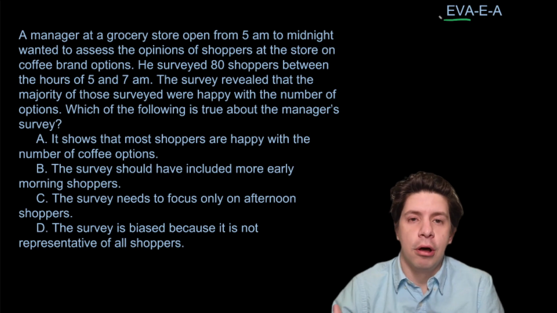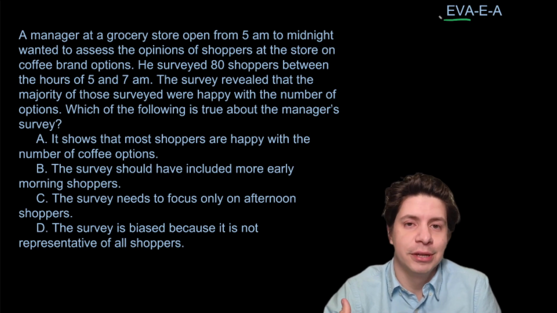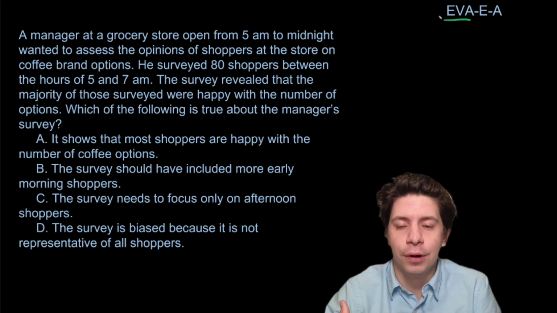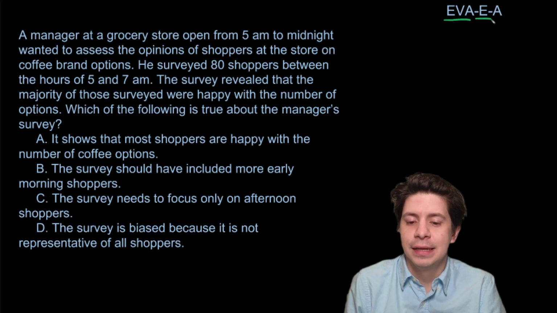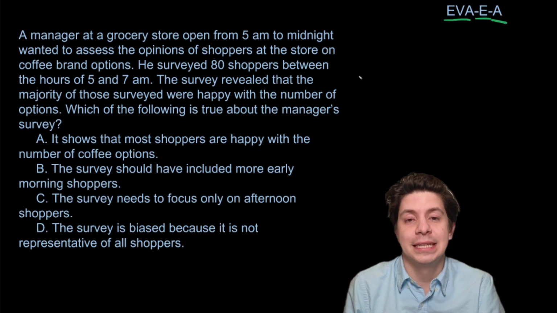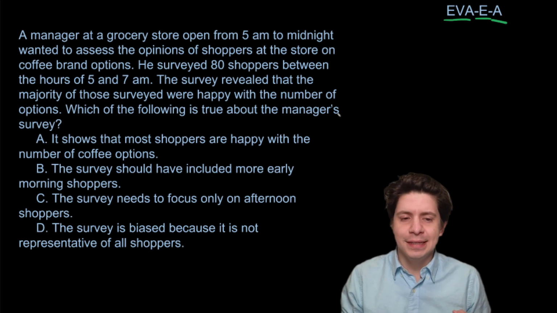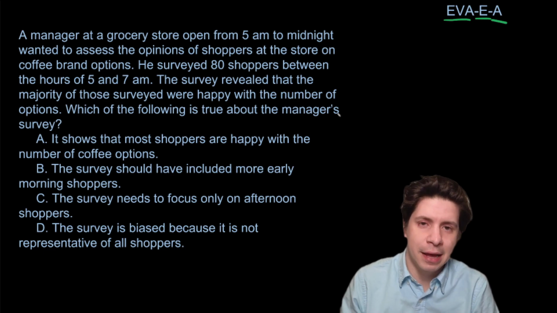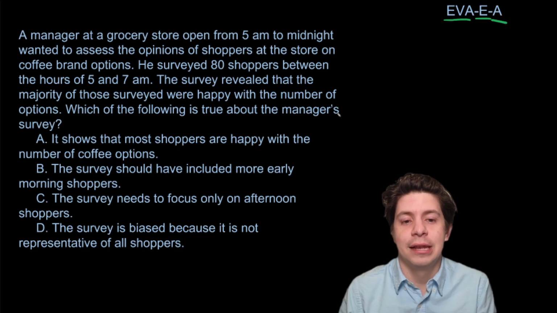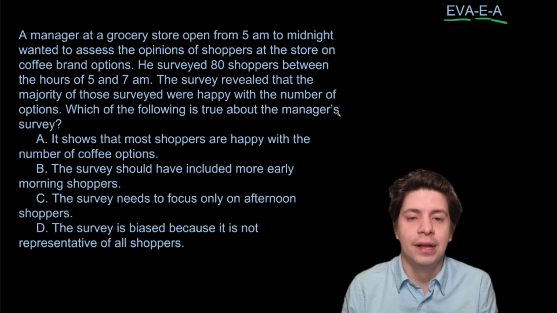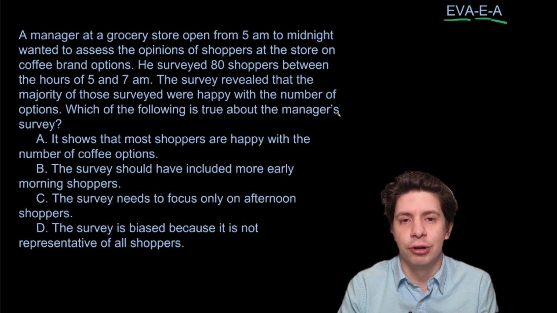I've done a video on all of evaluating statistical claims, observational studies, and experiments before, and I'm doing an in-depth dive on this specific question, the easy level category A, which is just seeing if a survey has a biased sample. So even though it's easy, I think it's a weird question, especially for math, so it's great to cover. If you have questions on it, it's good to do these two, and then I'll leave you with a third one to do on your own, and you can see the whole summary video to see the answer for that one.